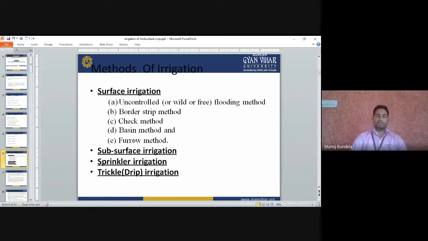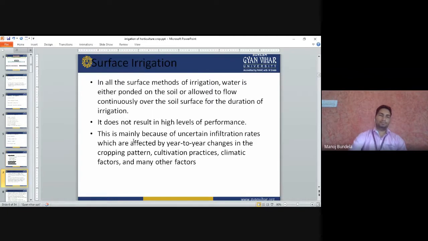Border strip method. Check method. Basin method, we have to prepare the basin, and in that we apply the water. Furrow method, we will prepare the furrow, and in that we have to apply the water. Subsurface irrigation, on the subsurface area of the soil we have to apply the water. Sprinkler irrigation, with the help of sprinklers we apply the water. Drip irrigation is the best method of irrigation. Bund irrigation we can also see.